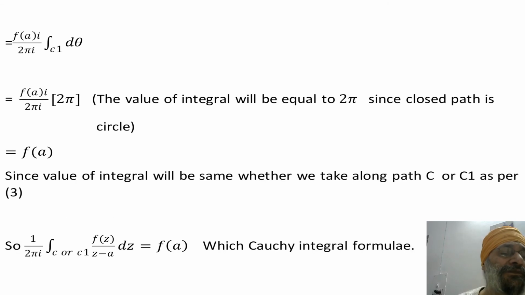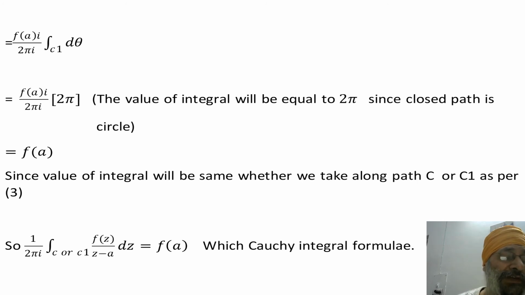So f(a) i by 2 pi i times the integral over C1 of d theta. The i will be cancelled out. And 2 pi will be cancelled, because if you take the integration along the path C1 of d theta, since C1 is a circle, the value of the integral of d theta will be equal to 2 pi. So 2 pi by 2 pi cancelled, i cancelled here. So what is left only? f(a). It means the value of the integral will be f(a) only.